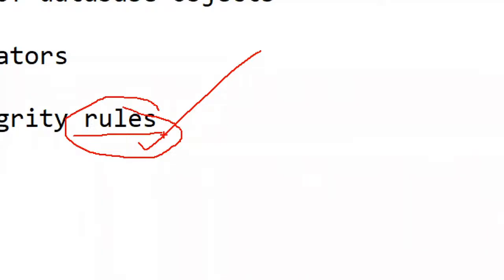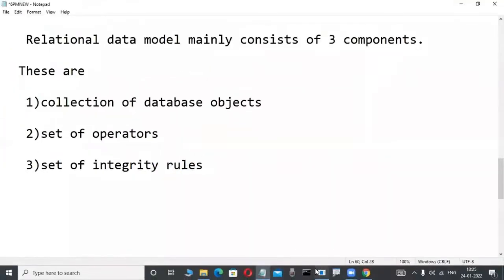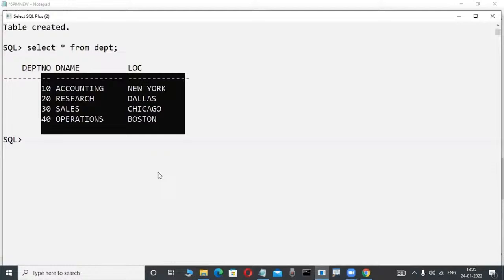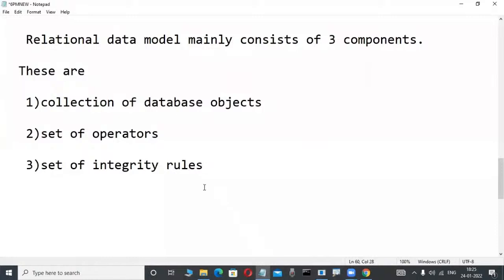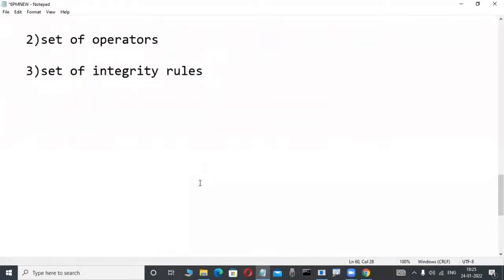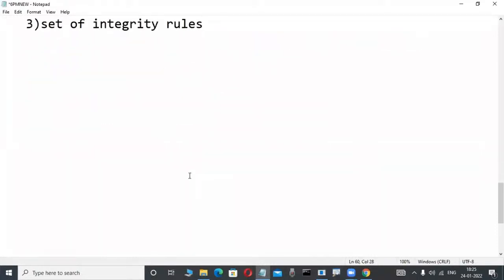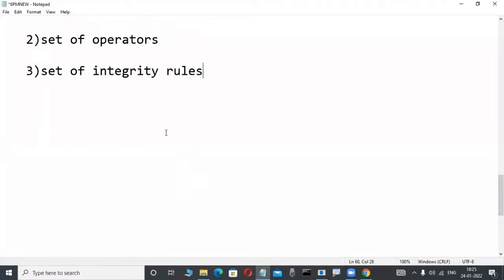Always, relational data model products work based on a set of rules. Really, they work based on that set of rules only. Now check it out. Some popular rules are there. Those rules, at least in demo classes, I am telling; don't write them down, just observe here. First observe whether relational data model products work based on a set of rules or not. Today we are concentrating on this.